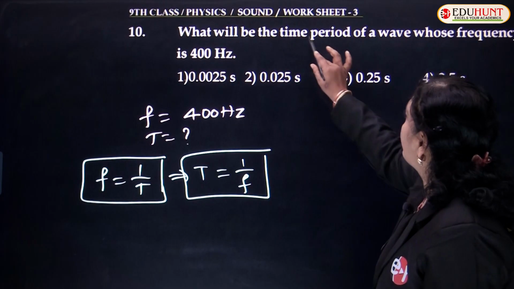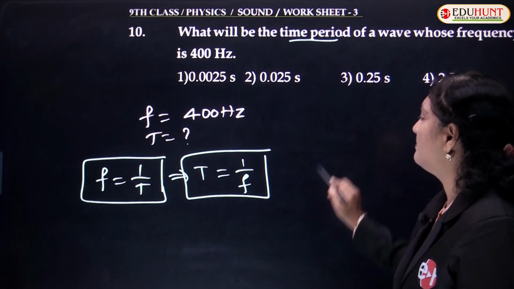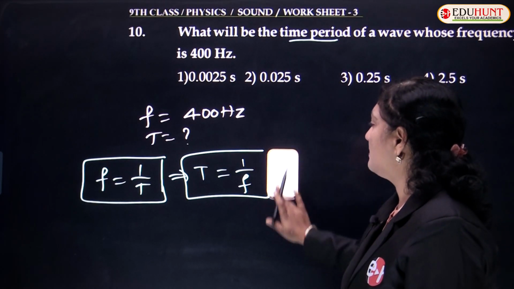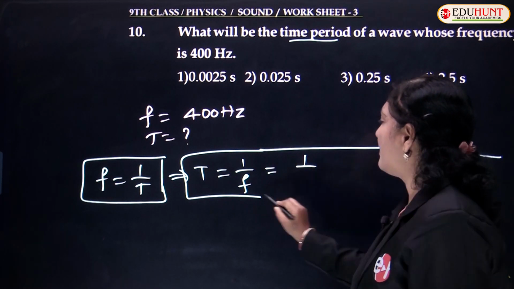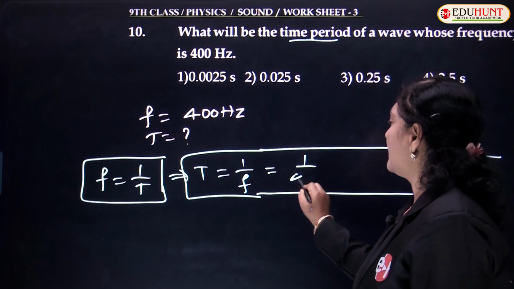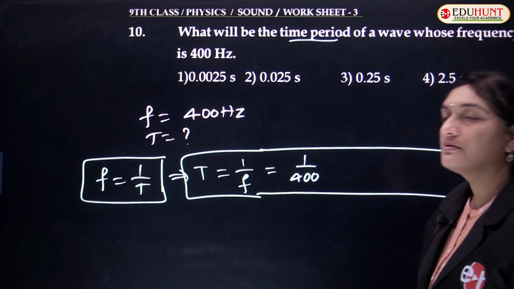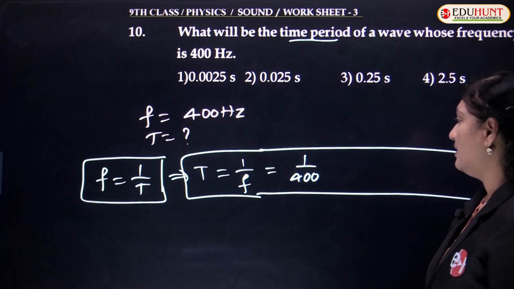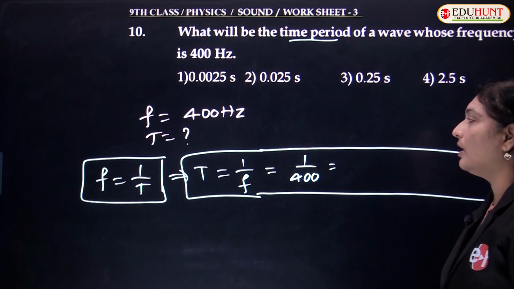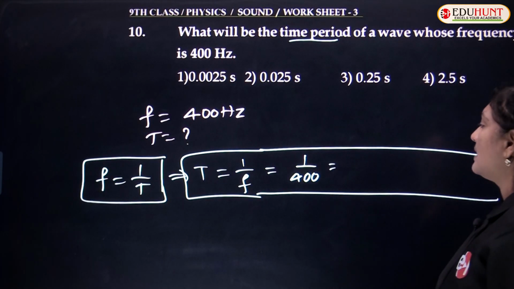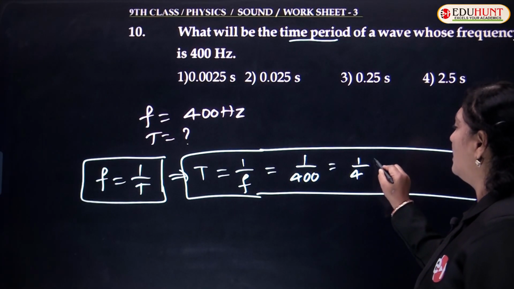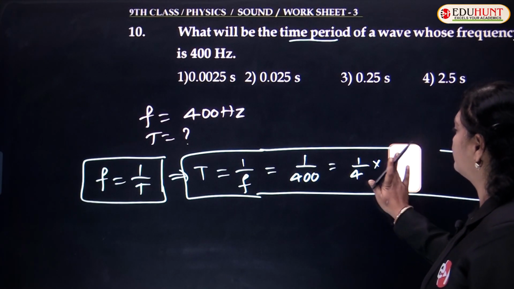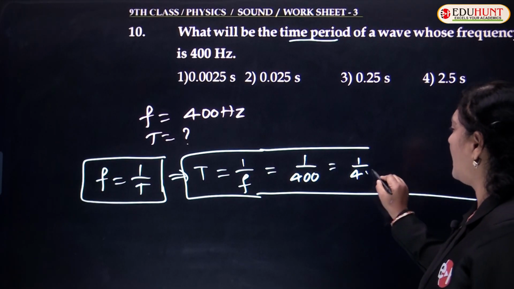So you're asked to find the time period. What will be the time period? This is nothing but 1 upon f. How much is the value of f? f was given as 400. So 1 upon 400, and this will be something like 1 by 4 into 100.